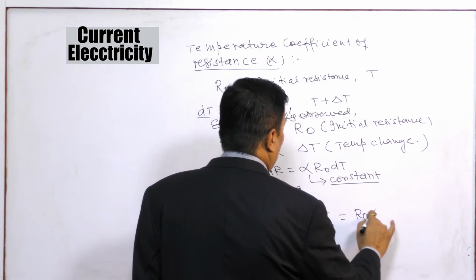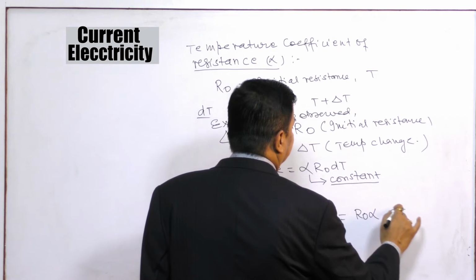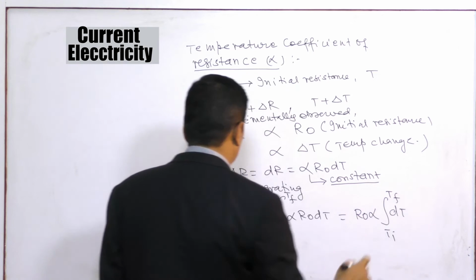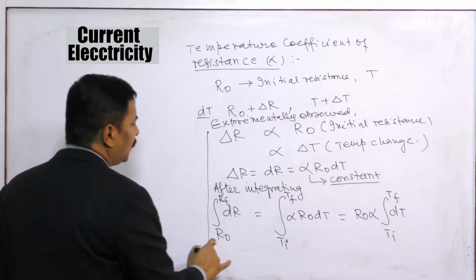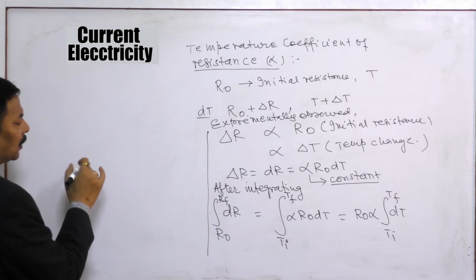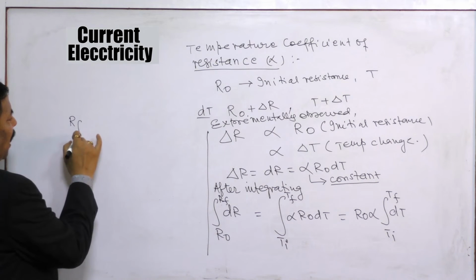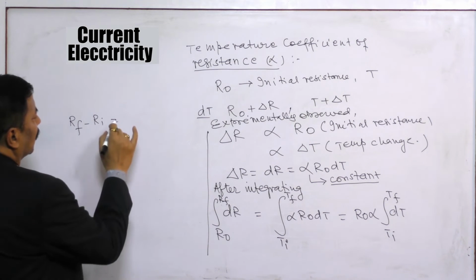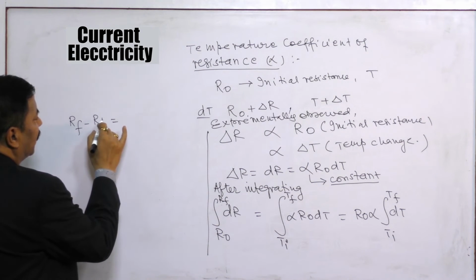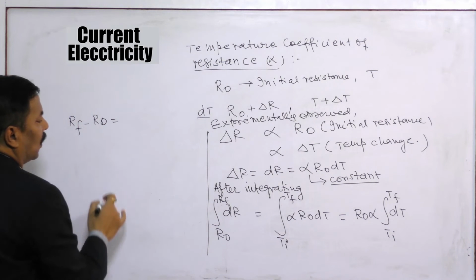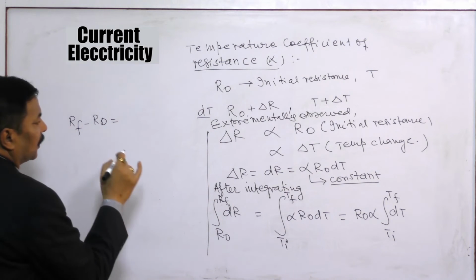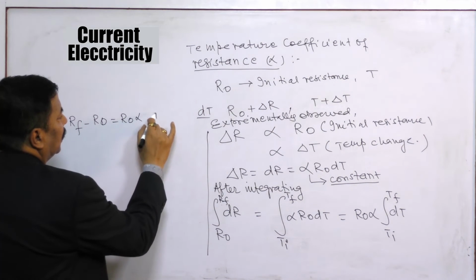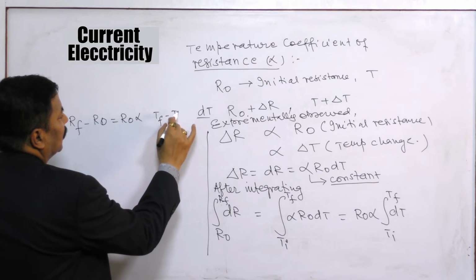So R naught alpha integrated dT from T initial to T final gives R final minus R initial equals R naught alpha times T final minus T initial.